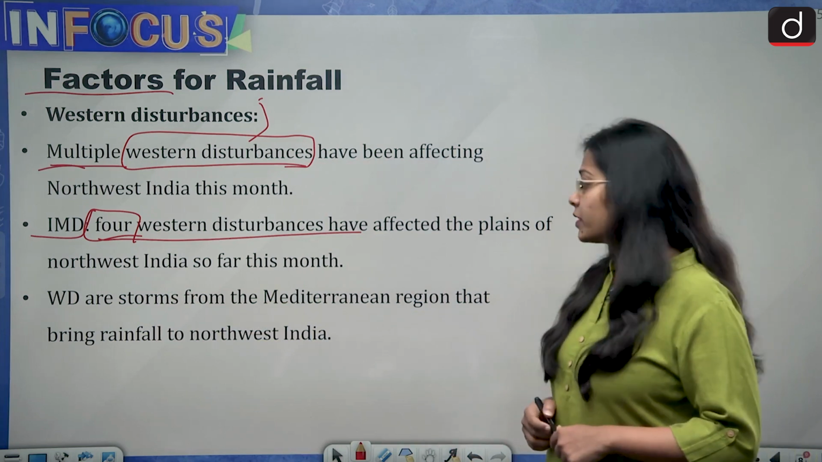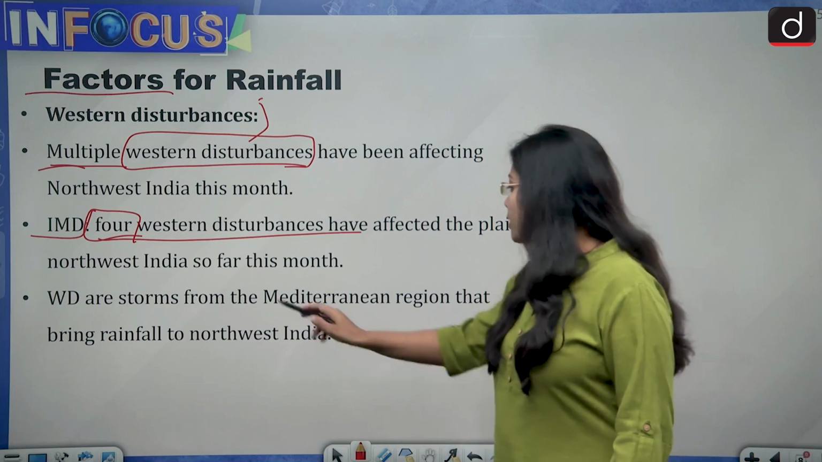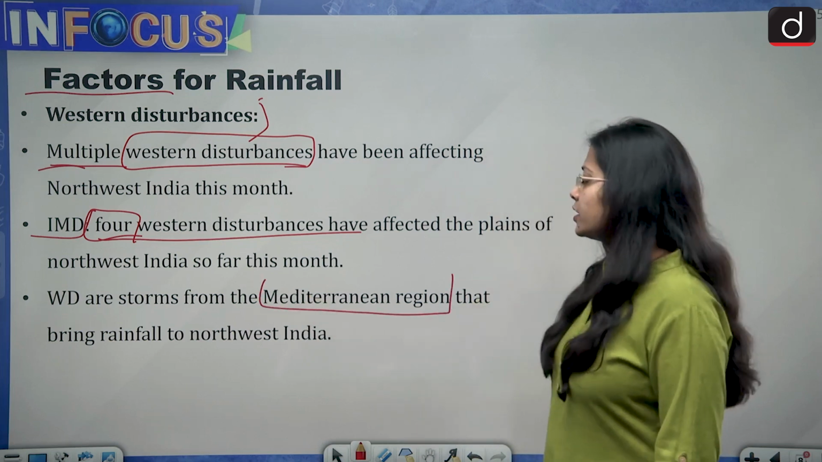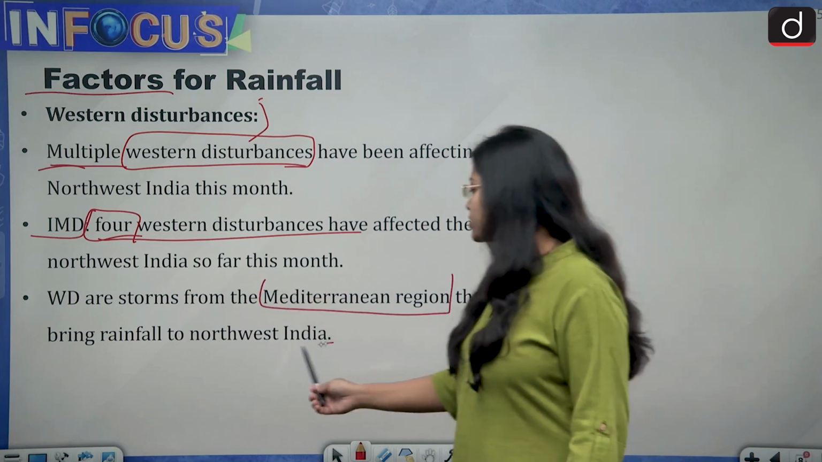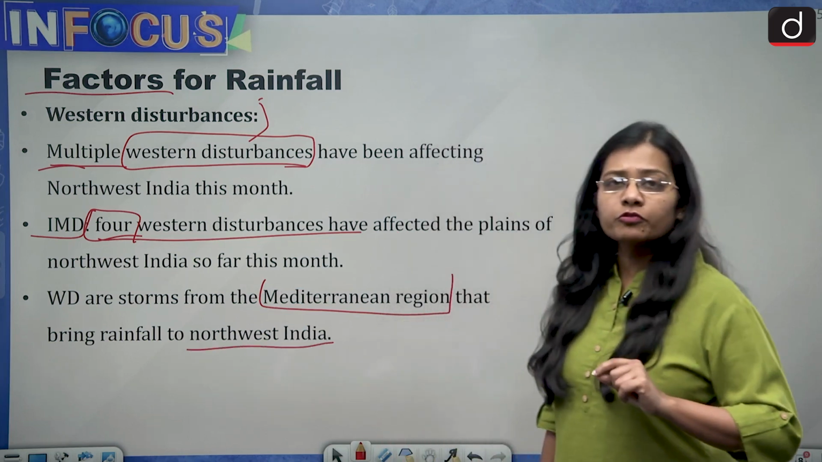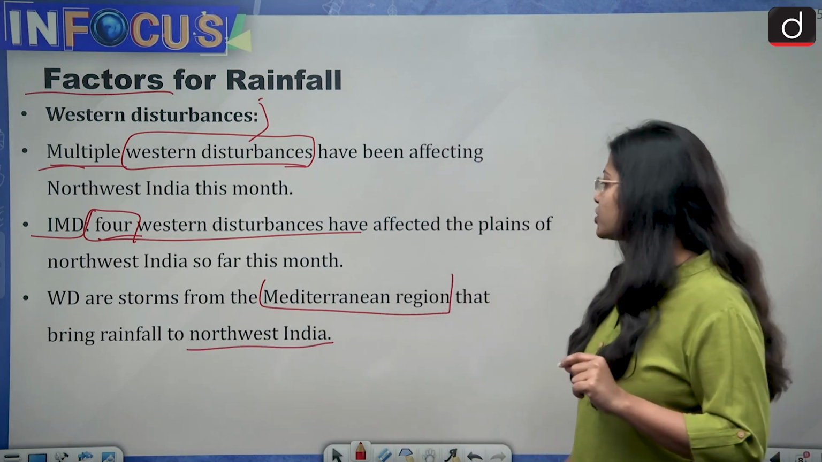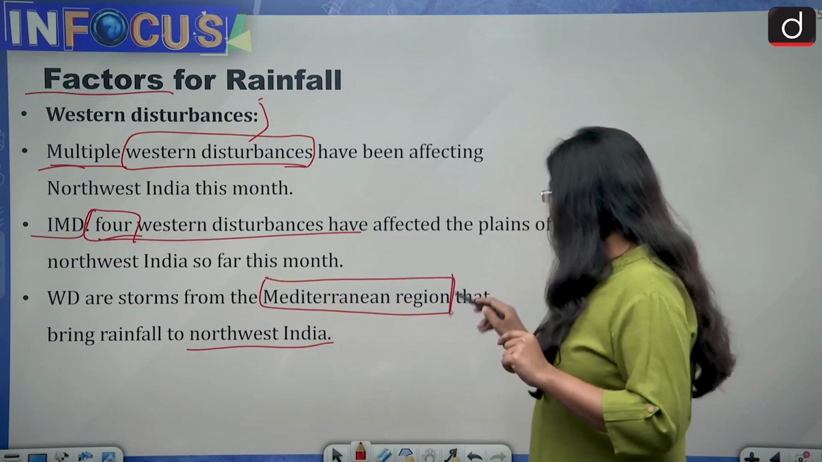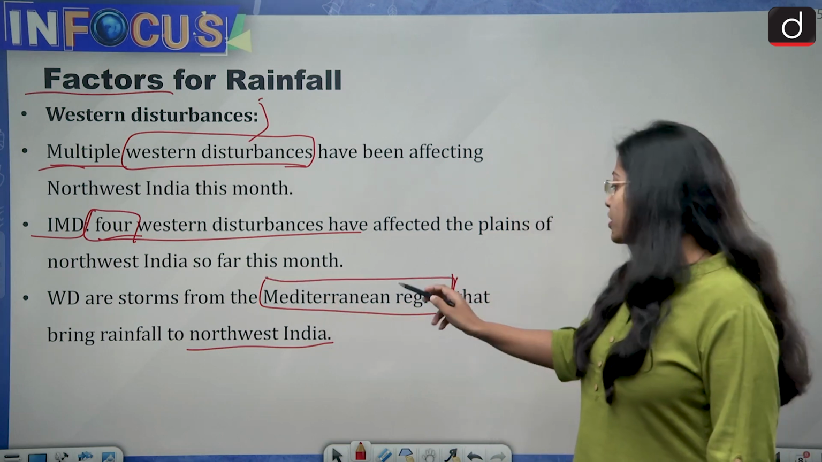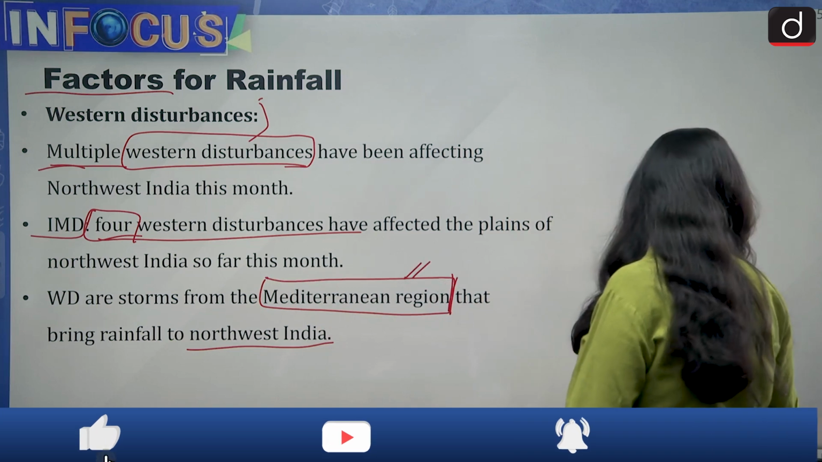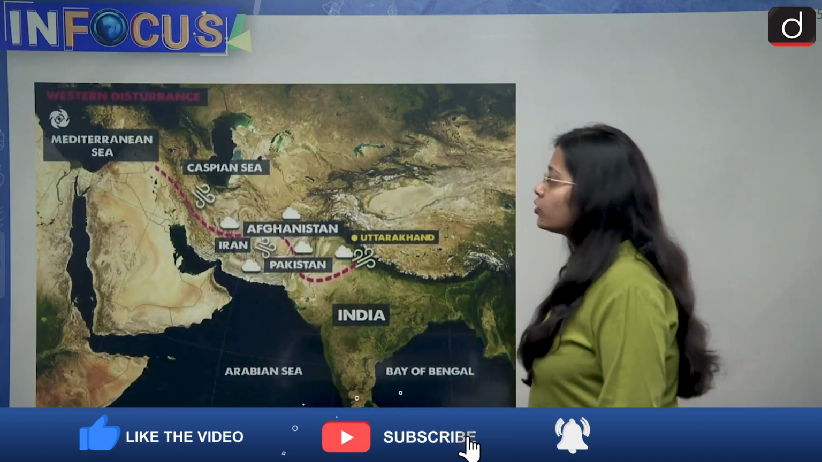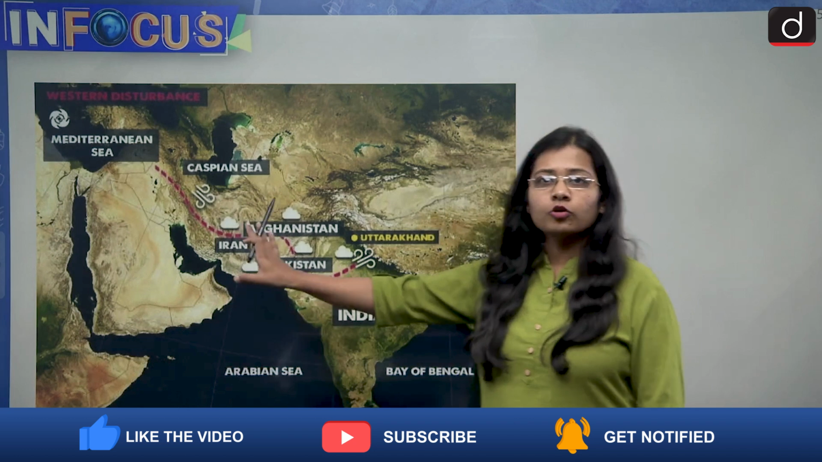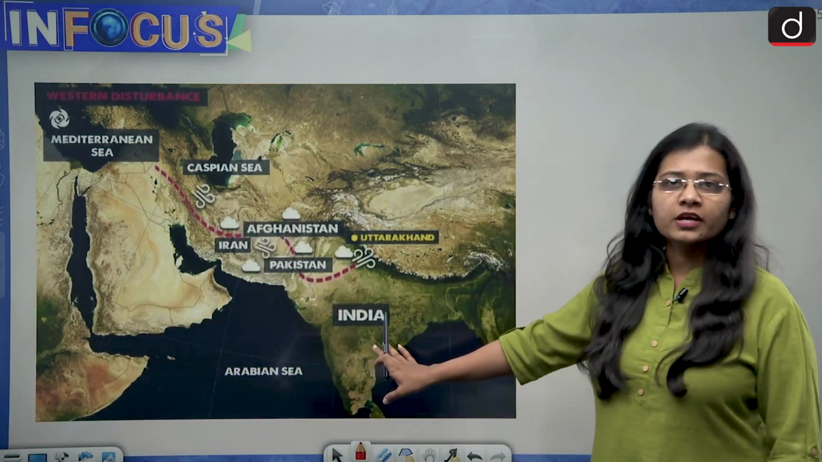Then Western disturbances are storms from the Mediterranean region that bring rainfall to northwest India. The first point that you have to remember is that Western disturbances originate from the Mediterranean region. The origin region you need to know. Okay, now see this image. I hope you will be able to see this, and this is a very clear-cut image.